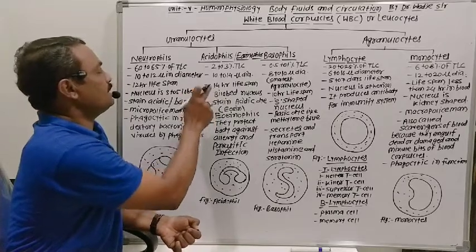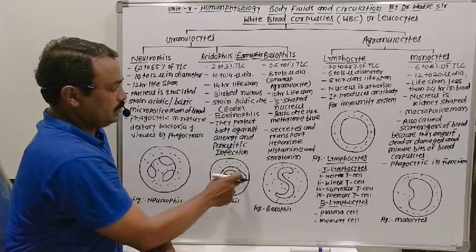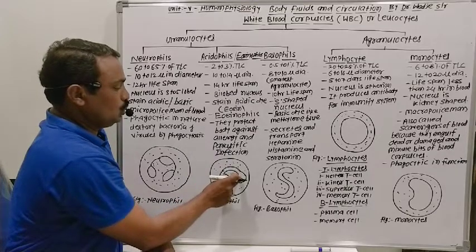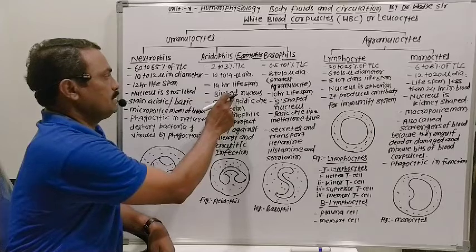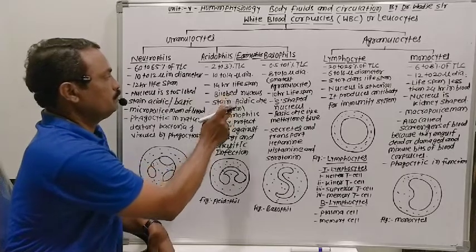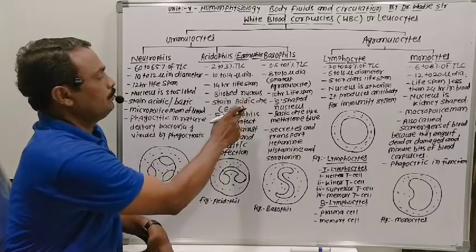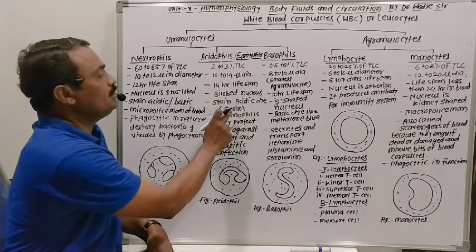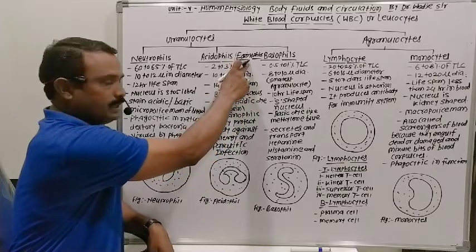The nucleus of the acidophil cell is bilobed, meaning one lobe and this is the second lobe. There are two lobes present in the nucleus, that's why the acidophil cell's nucleus is bilobed. They stain with the acidic dye, the acidic stain, whose name is eosin. That's why these cells are also called eosinophil cells.